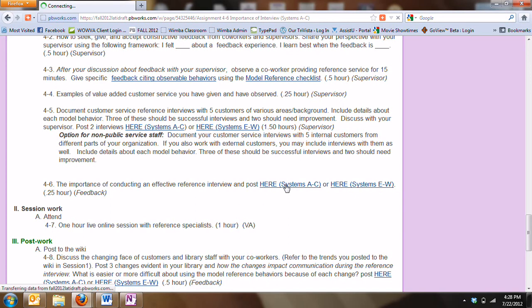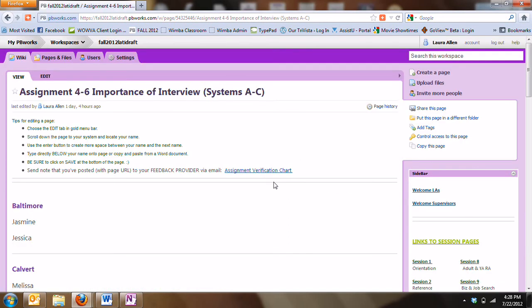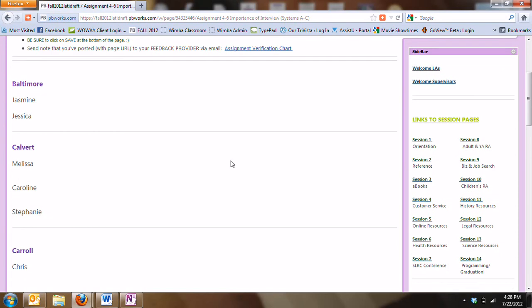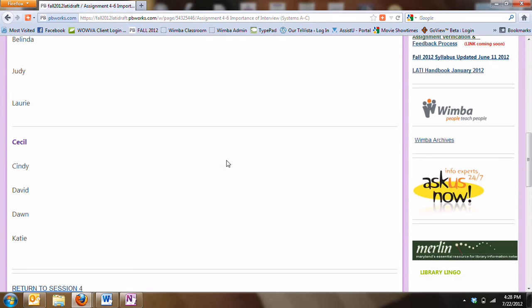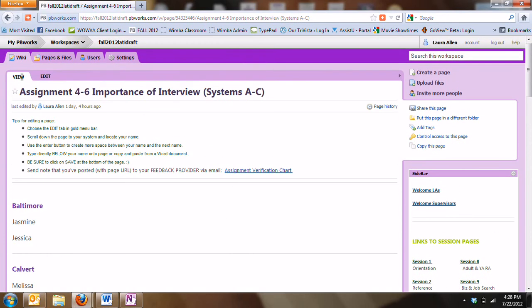This is where you would have posted your answer. This was the other tutorial that showed you how to edit this page and add your answer. And you can see that the Cecil folks are listed right down there. So once you've edited this page, added your assignment answer, and saved the page, it brings you back to the tab up in the left-hand corner where it says View. So that's the tab you want to be on when you copy the URL.